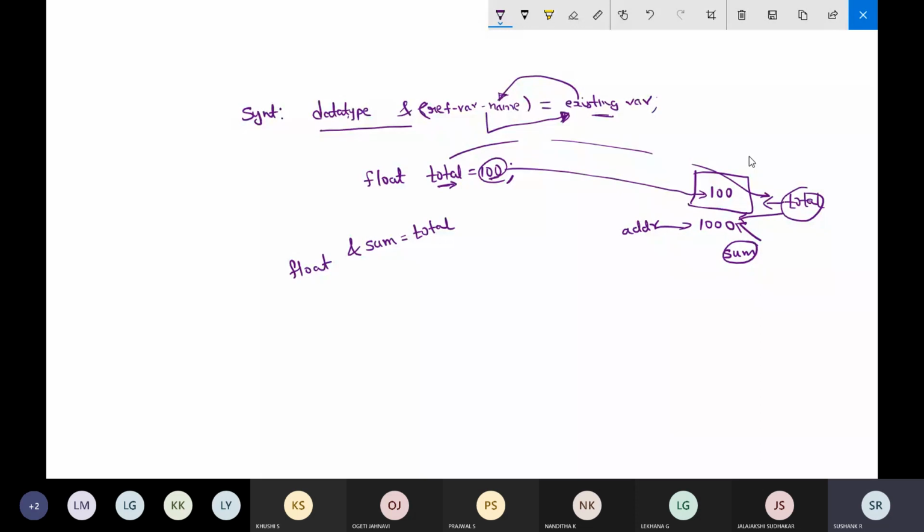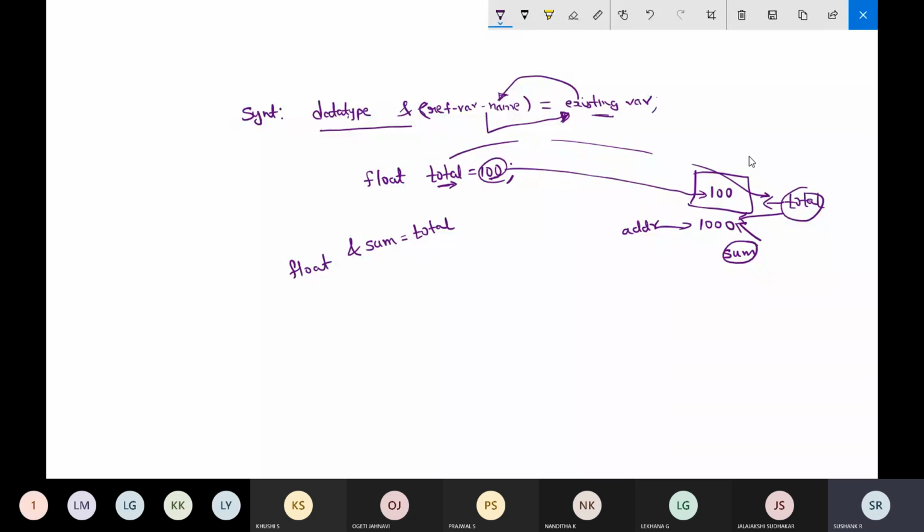Is it clear? What do you mean by reference variable? Is this point clear? Yes or no? I'm not hearing any responses. Kindly unmute. Sir, can you repeat the last point? Audio is not clear. Okay.